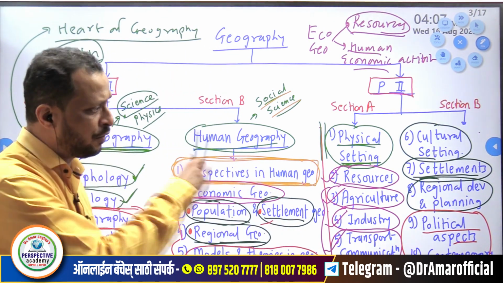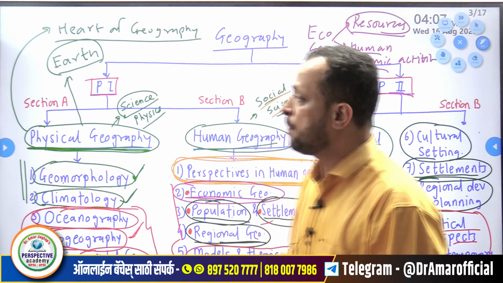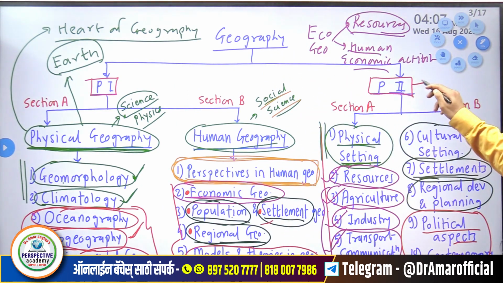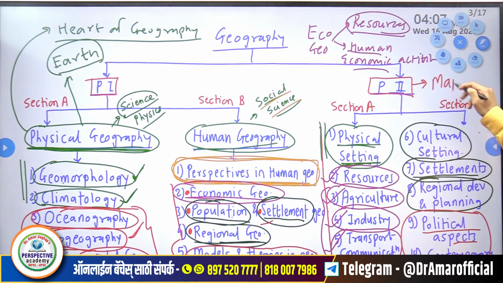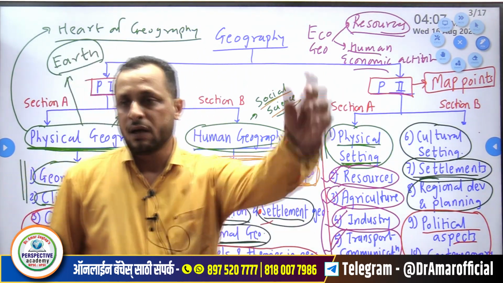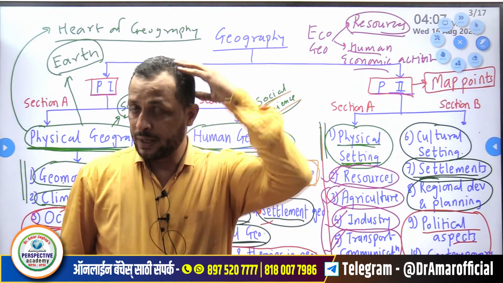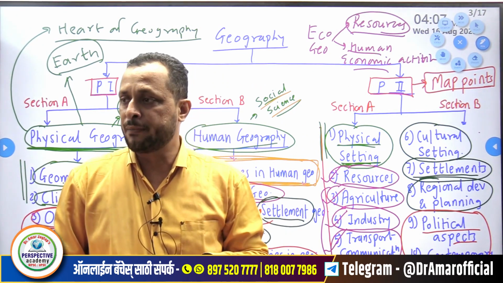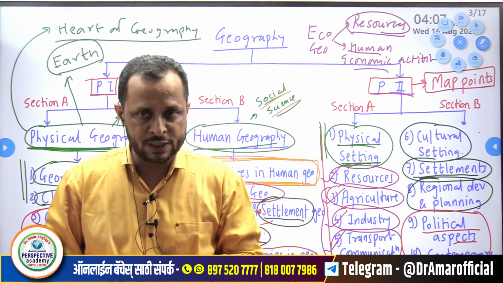Now the last thing about this syllabus, for paper 2 we have one topic, that is map points. So we have to study map points. What are map points? UPSC will provide us a printed map, an outline of India's map.